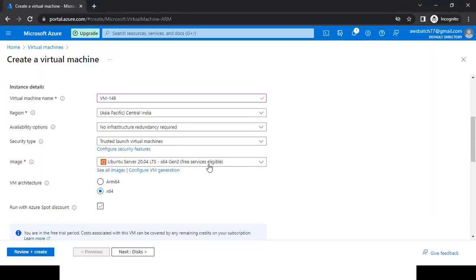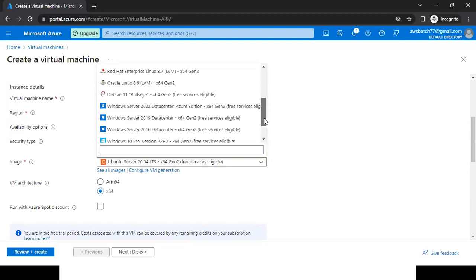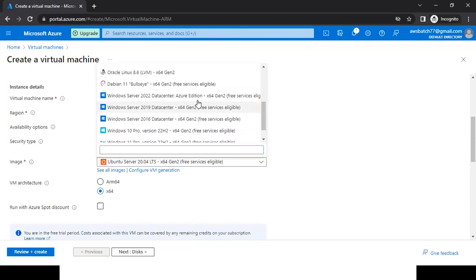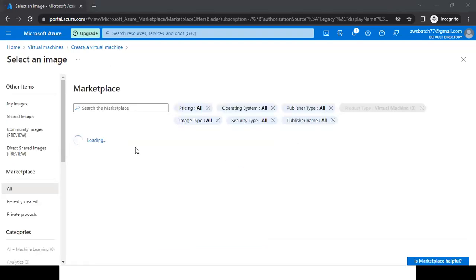So here we need to select an operating system. Now, which operating system should I select here? See here, I'm getting Windows Server 2022, 2019, 2016. And in the bracket, it is clearly mentioned these are free service eligible. We have more also. If you want to see more, we can see that also. When I click on more, we'll move to the marketplace again.